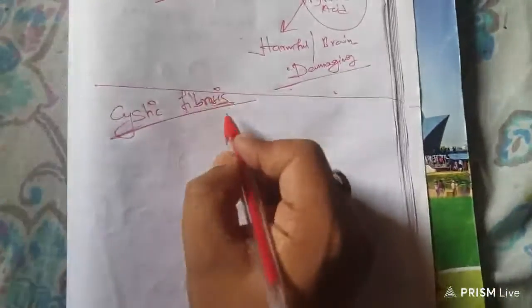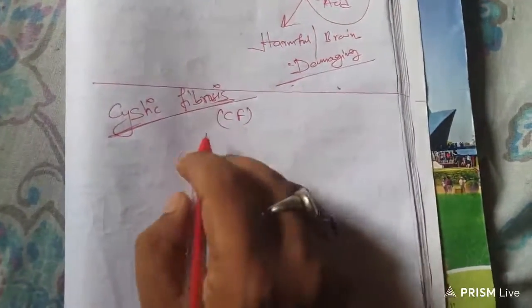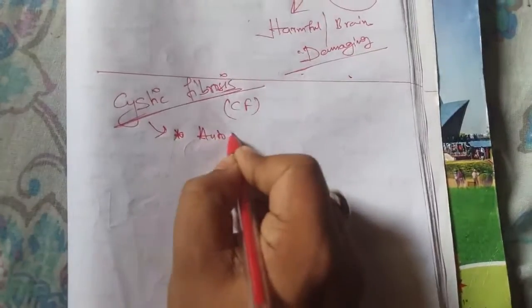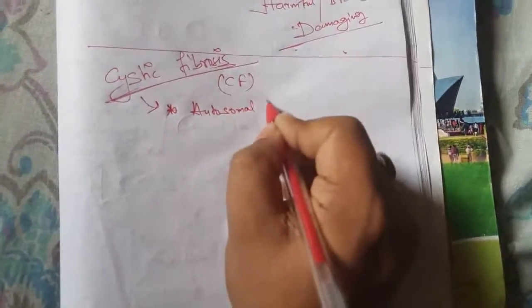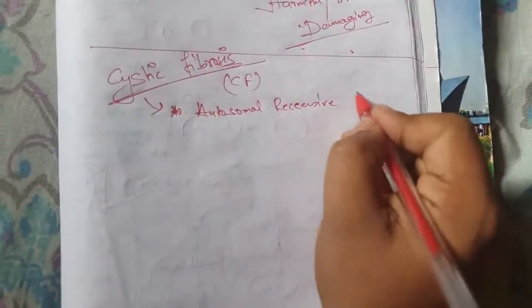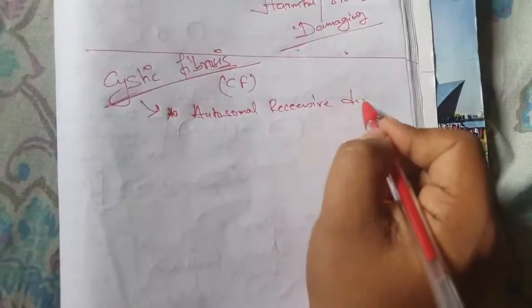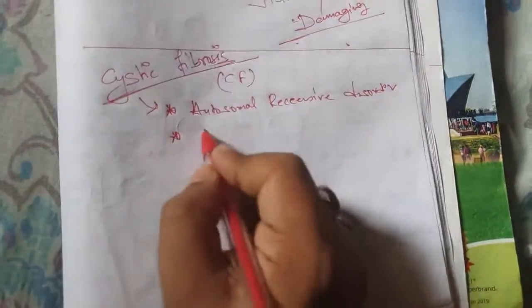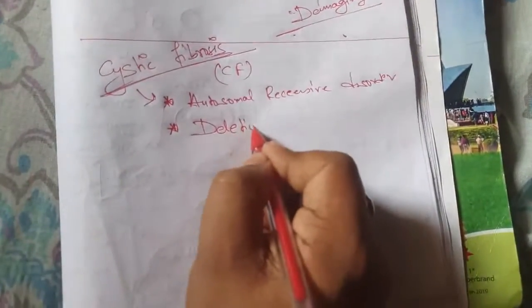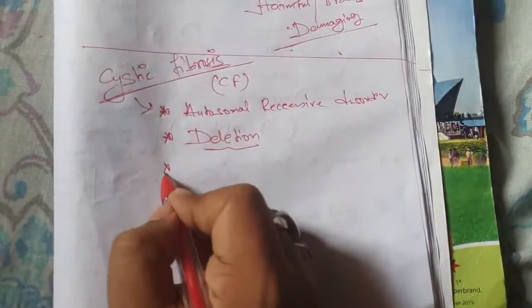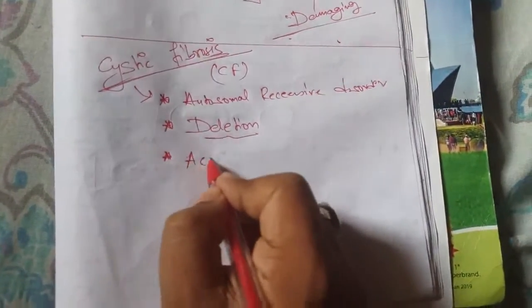Now, in cystic fibrosis, what happens? CF, or cystic fibrosis, is also an autosomal recessive disorder. This happens due to a type of mutation known as deletion. Now, when there is deletion, there will be accumulation of glycoprotein.